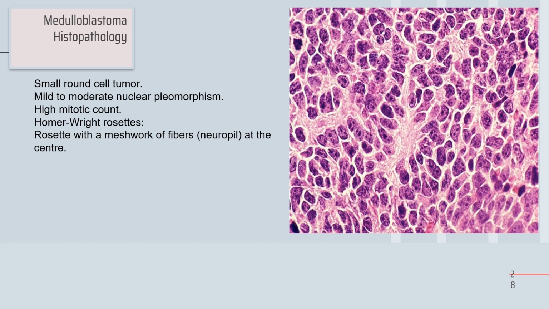Medulloblastoma by histology is a small round cell tumor, with mild to moderate nuclear pleomorphism and high mitotic count. It has a very specific characteristic feature of Homer-Wright rosettes with a meshwork of fibers at the center.